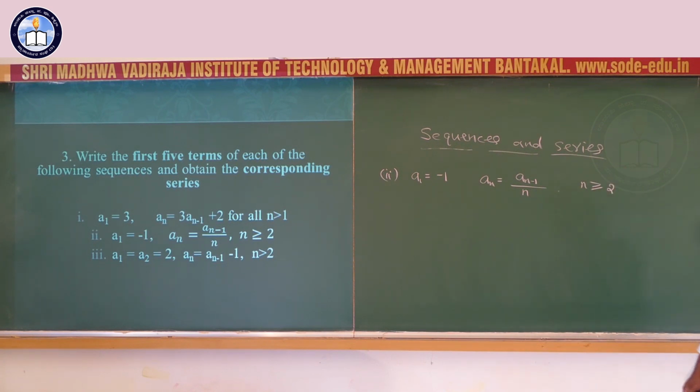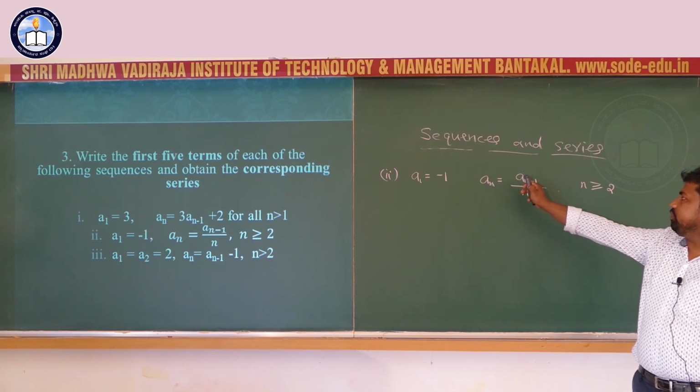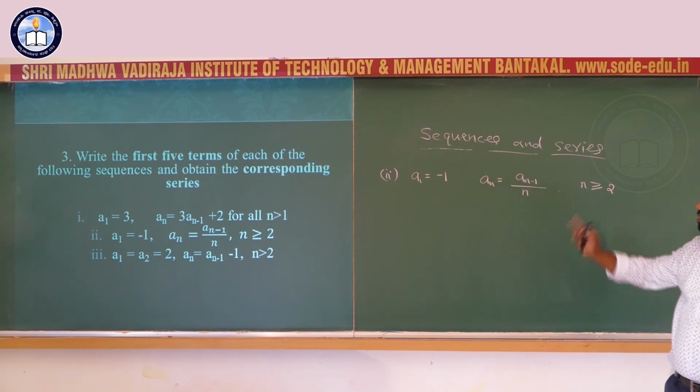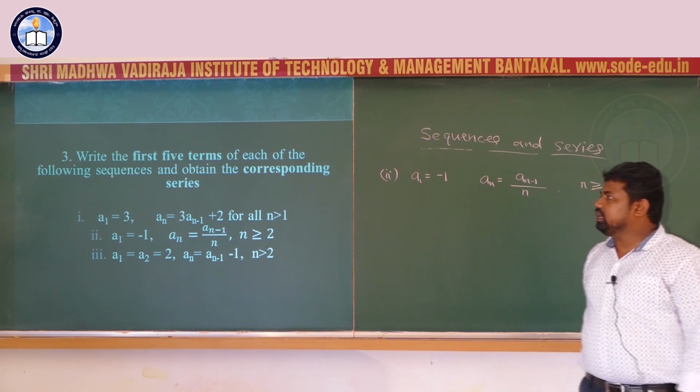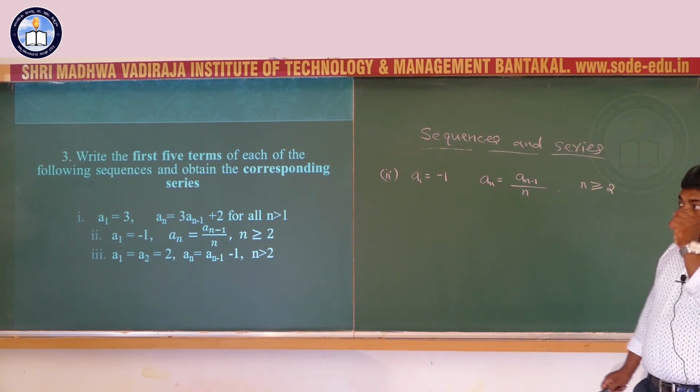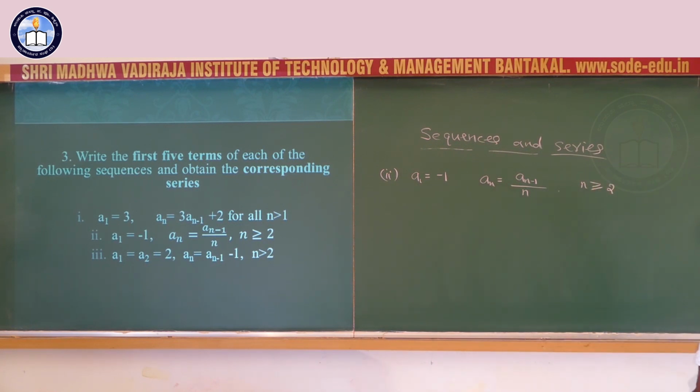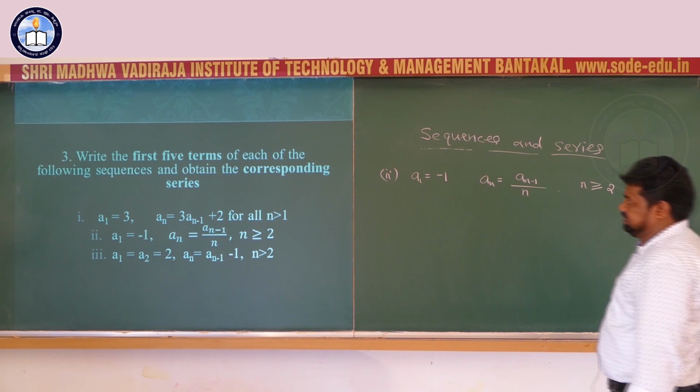For n greater than or equal to 2, the nth term equals its previous term divided by n, and the first term here is minus 1. We have to find the first 5 terms of this sequence and the corresponding series.